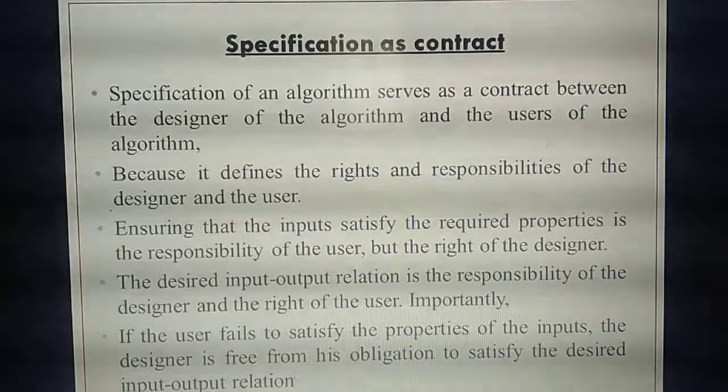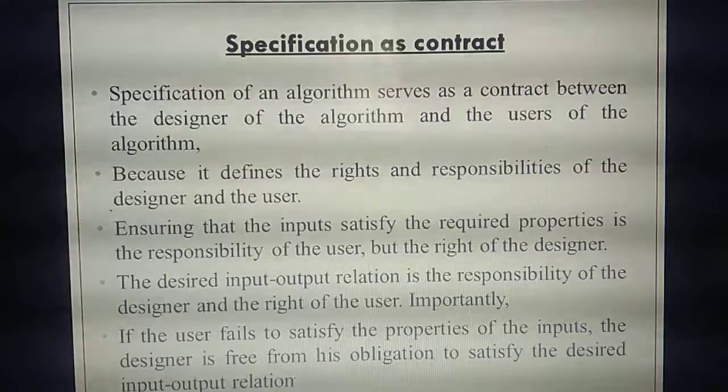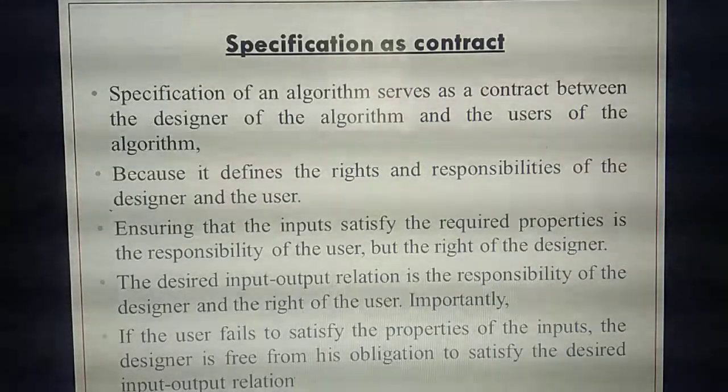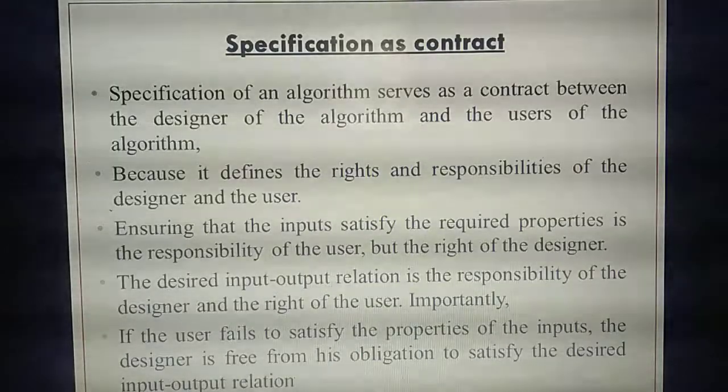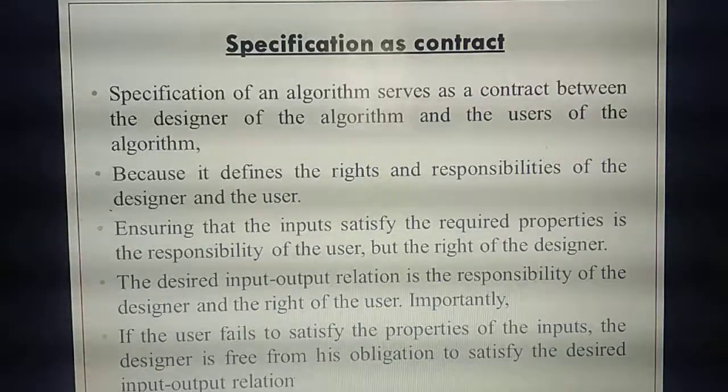The input and output relation, both the designer and the user have rights to it. If the user fails to give the requirement, you will get an output but you will not get the desired output. Understand? So one time you read it.